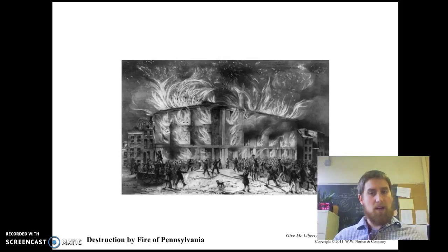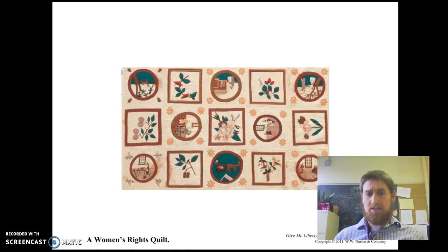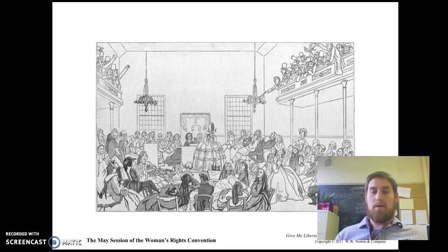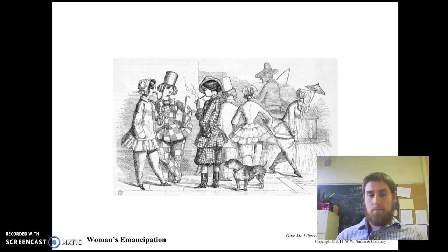The next big issue has to do with women. You can see here a quilt, which is one of the major art forms of the time period, an art form dominated by women, of course. Women hold their convention. They create the Declaration of the Rights and Sentiments of Women. They begin to use the same language that's being used about African Americans and their equality to defend their own equality. That women should be treated equally, that they aren't the property of their husbands, but rather have independent thoughts and should be allowed to be treated independently. Largely, these women are laughed at.